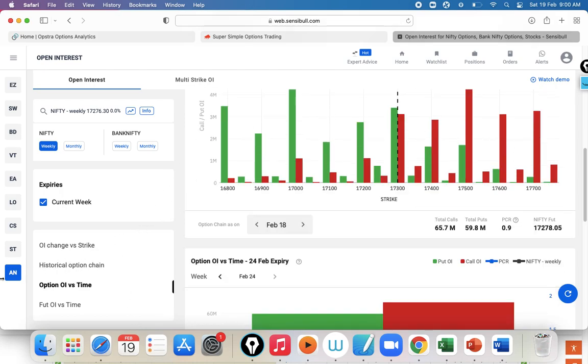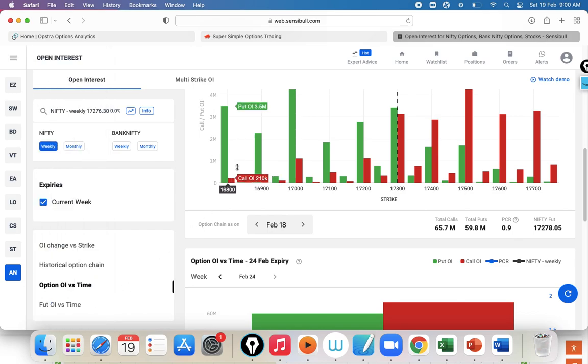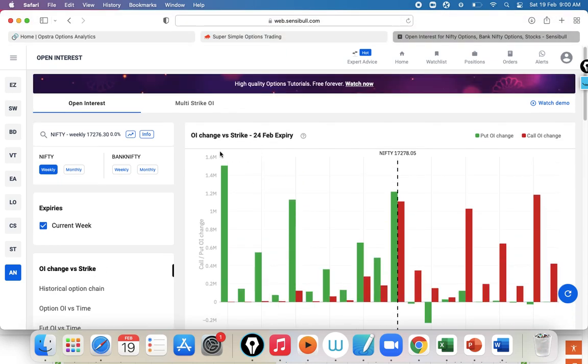So this is Sensibull. Go to Sensibull, click on this open interest. Can you see this open interest? Yes, this is the open interest. See, this is the change in OI. Sorry, this is the change in OI. OI change versus strike. This is for intraday purpose.